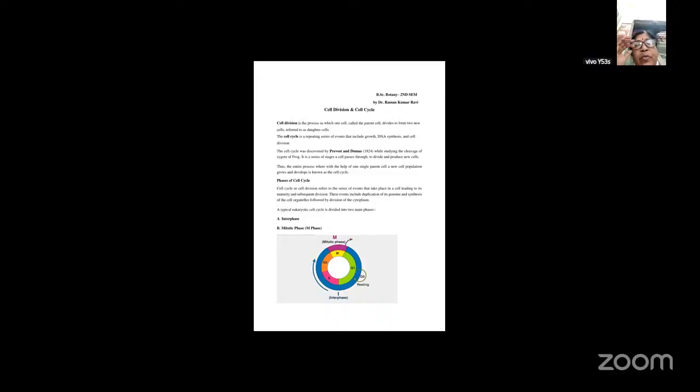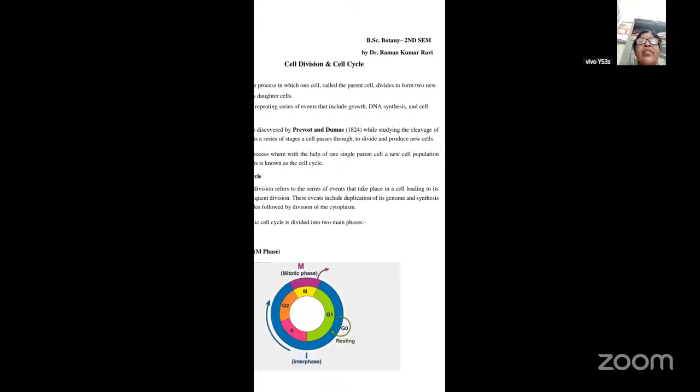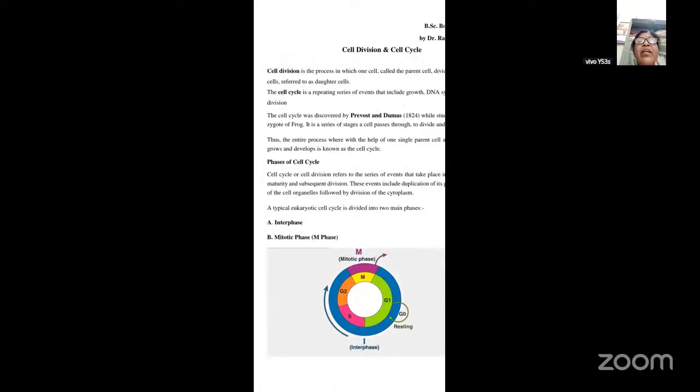Now, before we start with this, we should know what we mean by cell division. Why is it necessary for the cell to divide? And what do we actually mean by a cell cycle? Cell division is a process in which the cell, which we call the parent cell, divides to form two new cells, which are referred to as the daughter cells. So we can define cell division as a process in which the parent cell divides into two cells, called the daughter cells.